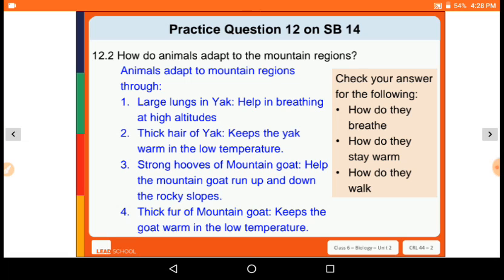Third, the strong horns of the mountain goat help it run up and down the rocky slopes. And the fourth one, the thick fur of the mountain goat, keeps the goat warm in the low temperature.